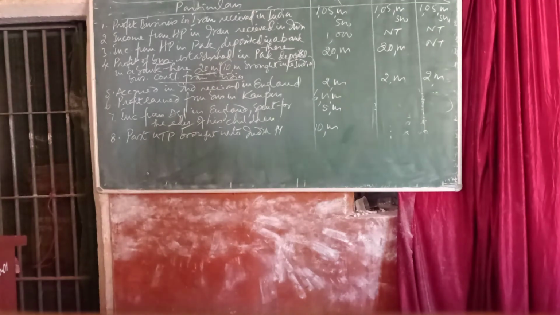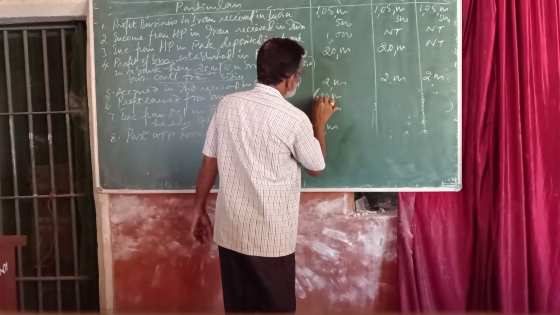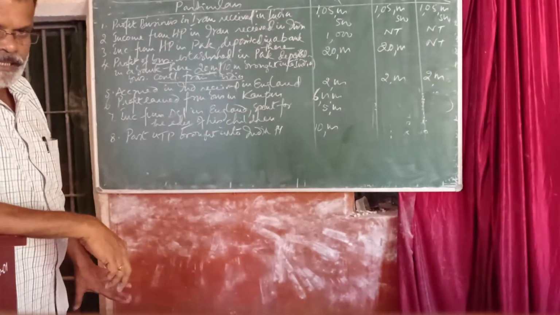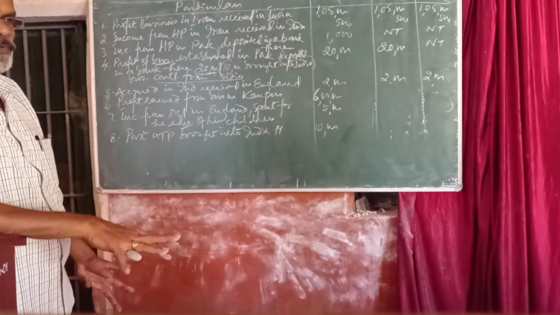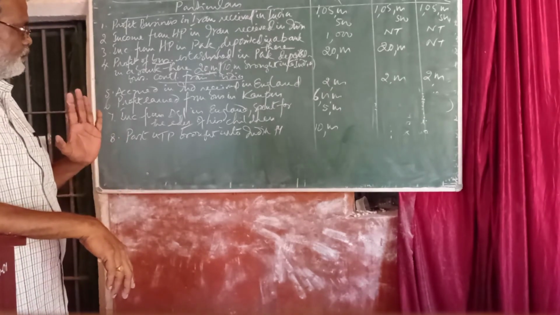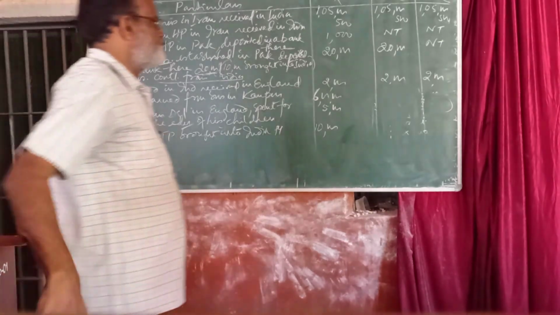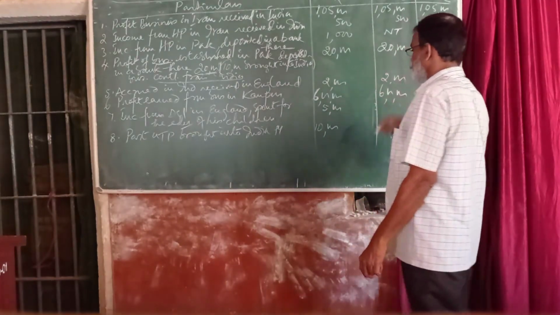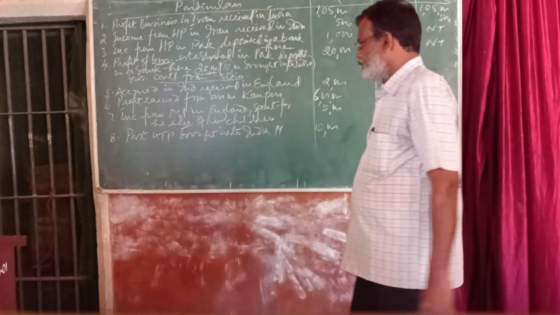Next, profit earned from business in Kanpur, rupees 6 lakhs. Earned in India, received anywhere. That means earned in India, received in India or outside India. The profit from business in Kanpur means the business profit earned in India. If any income is earned in India, that is taxable in the hands of all the persons, all the residential statuses. Again, this 6 lakhs is taxable in the hands of ordinary resident, not ordinary resident and non-resident.